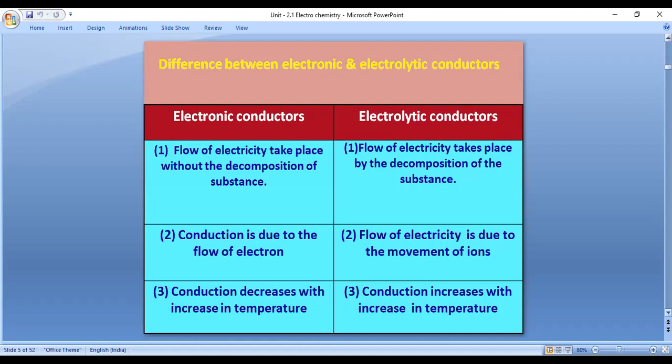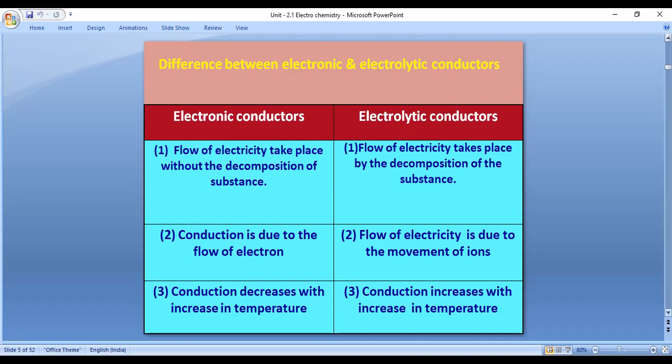Okay, let us discuss the difference between electronic and electrolytic conductors. Look at the electronic conductors and electrolytic conductors. For electronic conductors, flow of electricity takes place without the decomposition of the substance. That means whenever flow of electricity takes place, the substance does not undergo decomposition or ionization.